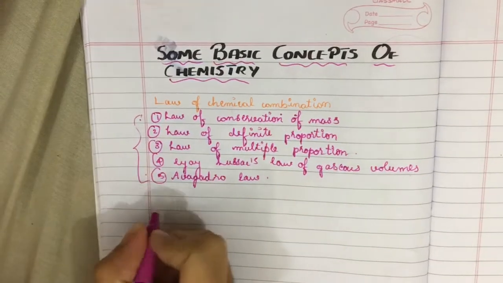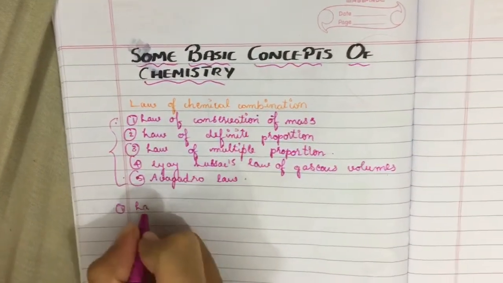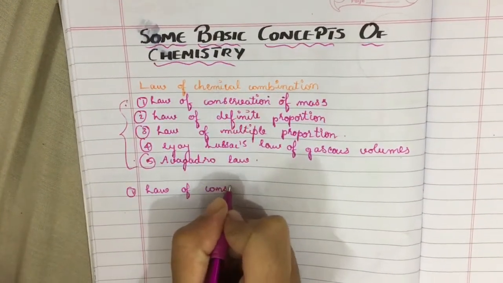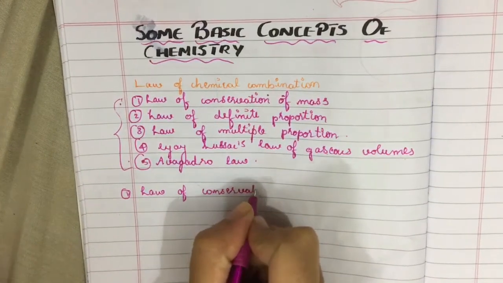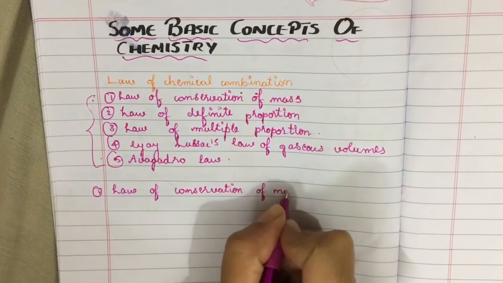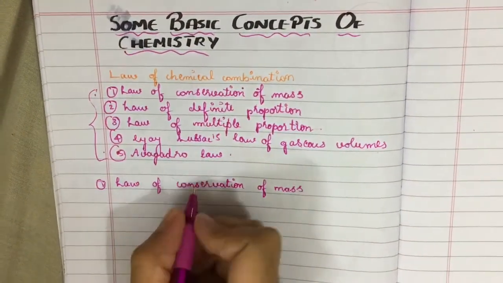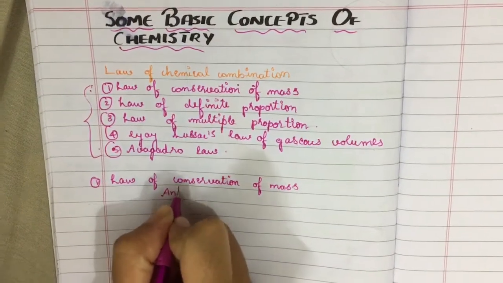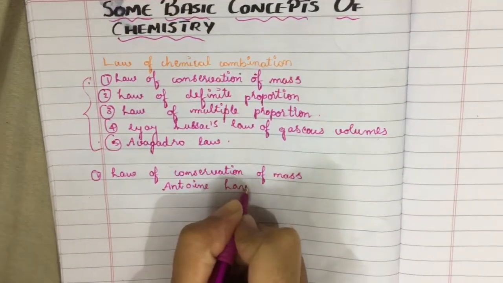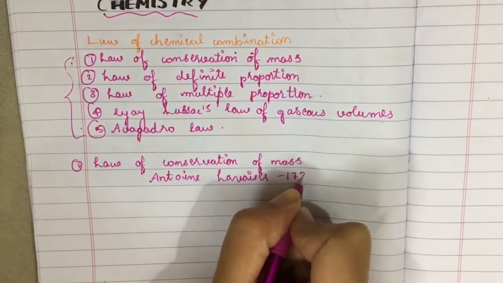Firstly, let us study what is meant by the law of conservation of mass. This is the first law under the law of chemical combination. Law of conservation of mass. And this law was founded by Antoine Lavoisier in 1789.